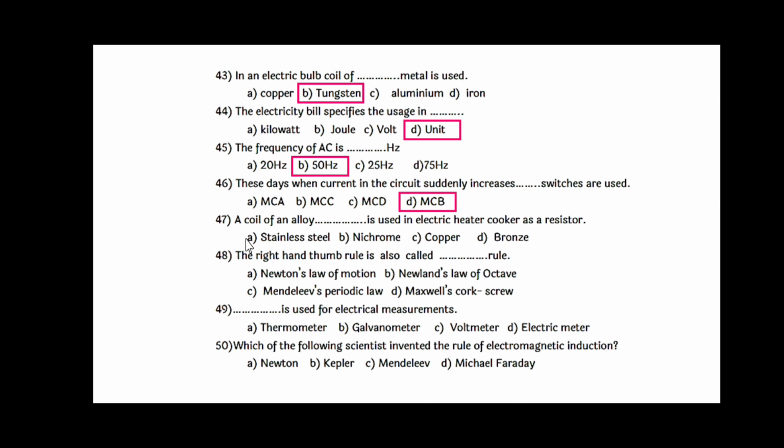MCB stands for miniature circuit breaker. A coil of an alloy dash dash is used in electric heater and cooker as a resistor, and that is nichrome. The right hand thumb rule is also called dash dash rule, and that is Maxwell's corkscrew rule. Dash dash is used for electrical measurement, that is the galvanometer. Which of the following scientists invented the rule of electromagnetic induction? That is Michael Faraday.